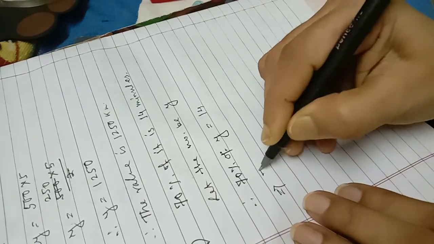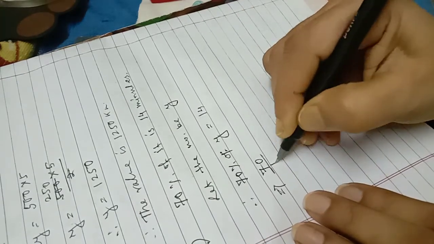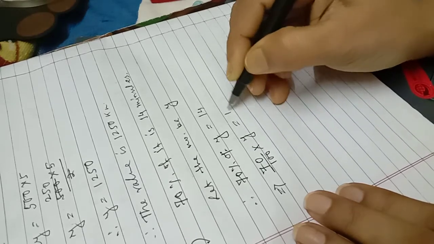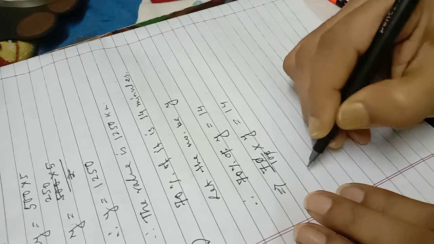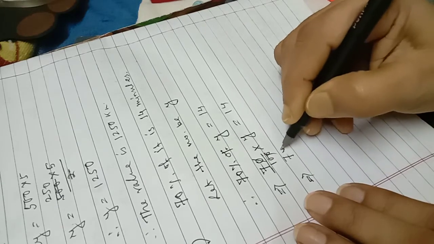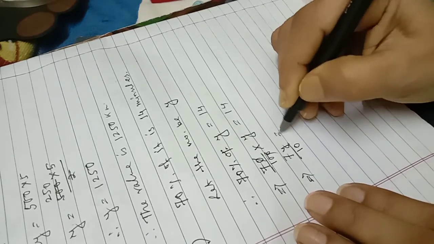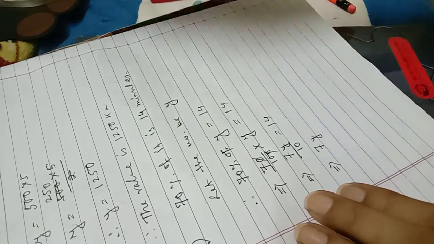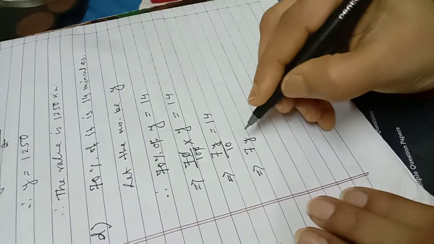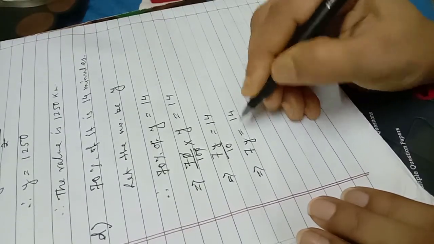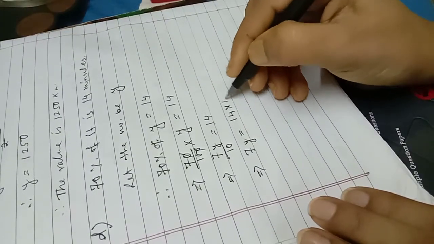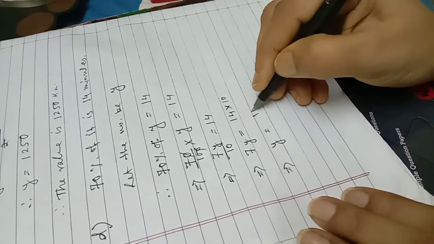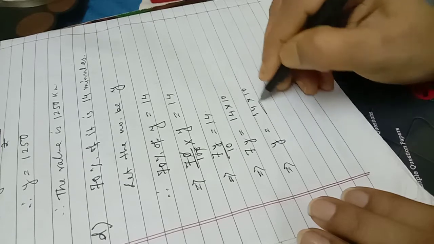Now, instead of percent, 70%, we can write 70 by 100 of means into Y is equal to 14. 0, 0 cancelled. 7Y by 10 is equal to 14. Then 7Y is equal to 14. This 10 will go to multiply with 14. Then Y is equal to 14 into 10 by 7.